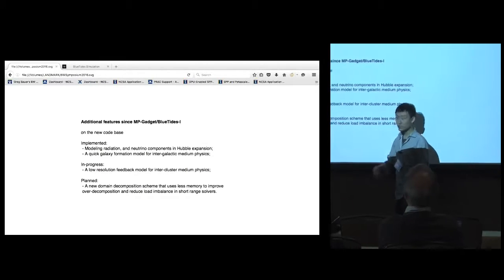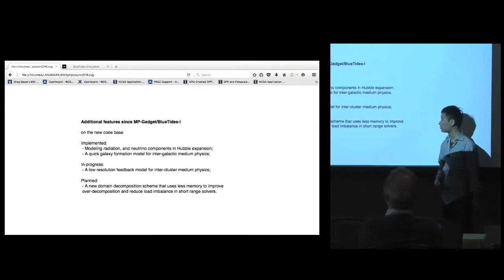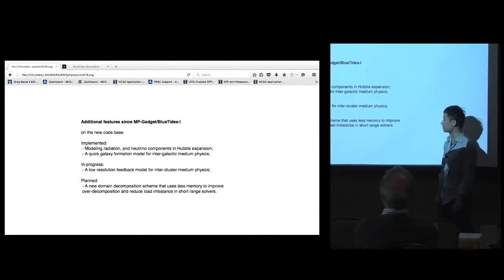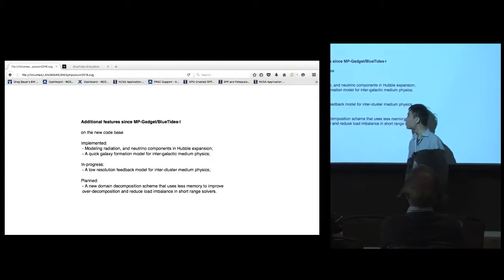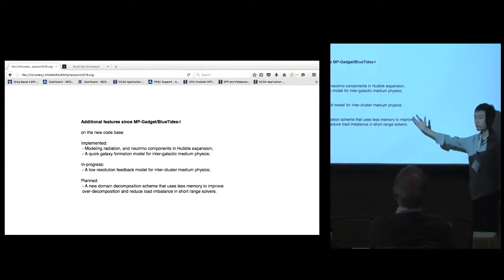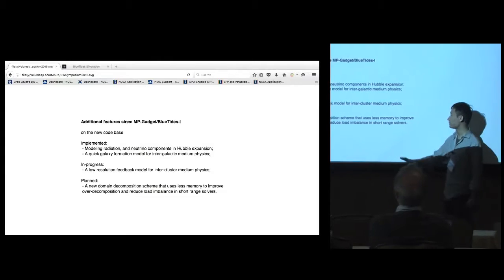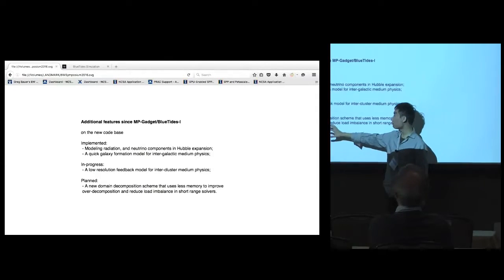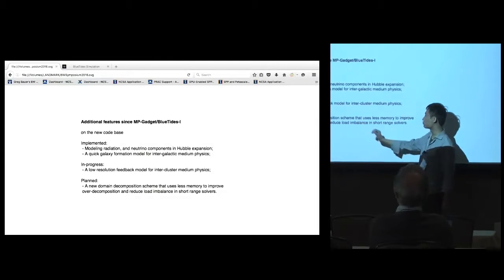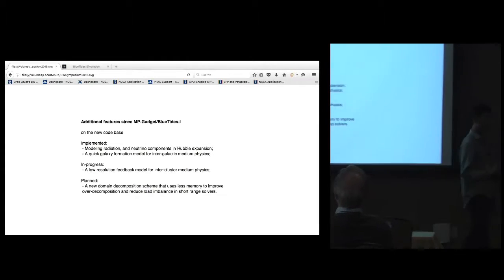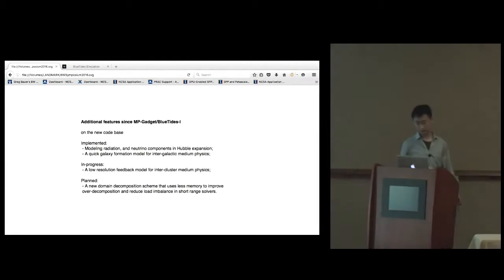What is really on our plan to be done next, a huge amount of work, is we want to look into the domain decomposition scheme. We want to implement a new domain decomposition scheme that uses less memory, because that will allow us to further over-decompose the domains and reduce the load imbalance in all of the short-range solvers, including the hydrodynamics.